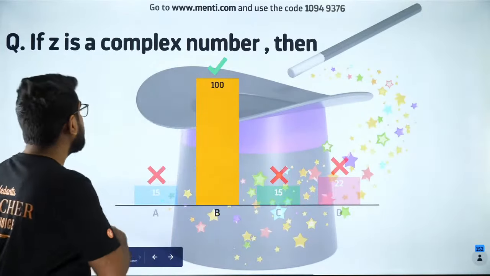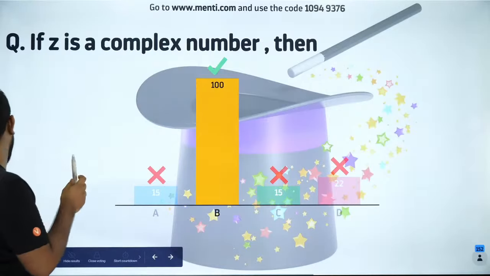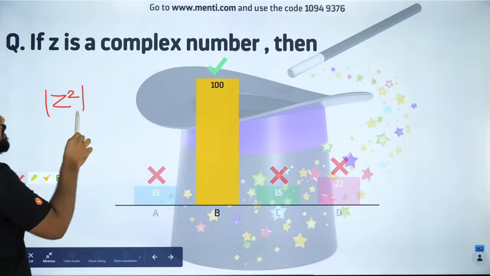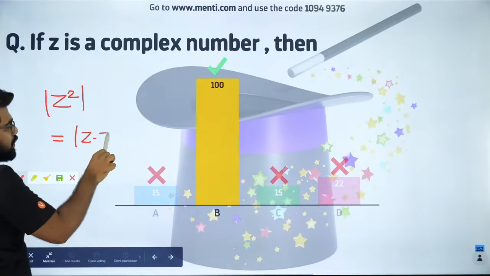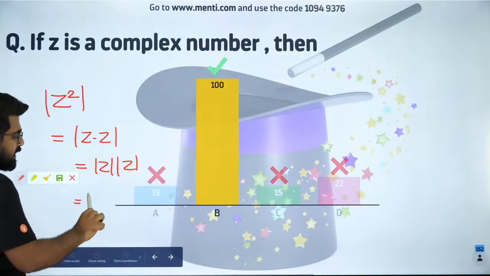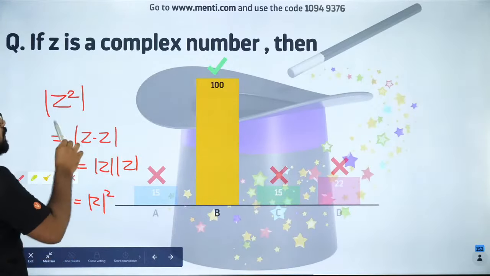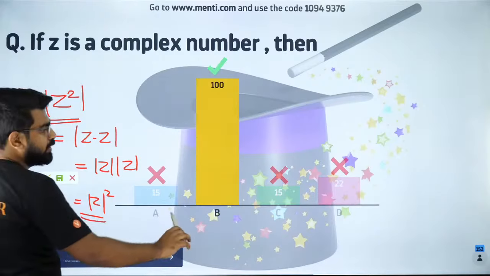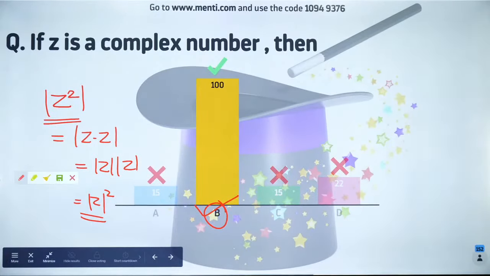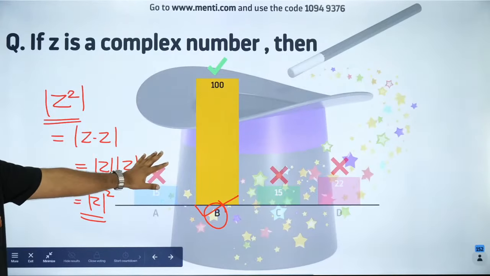Okay, so let me solve it. So people, what did you have? You had something very similar to the previous one, right? So when you have mod of z square, you can write it as mod of z into z. You can write it as mod z into mod z. You can write it as mod z whole square. So this is correct now, which is option B. So absolutely right. So many people have got it correct. Are you all clear? So this is the way you solve it. This was an easy one. Very surprising that people have gone wrong.